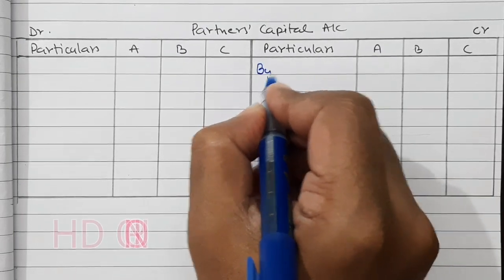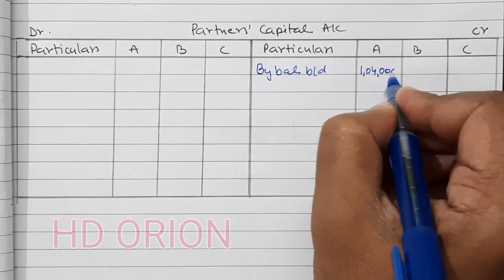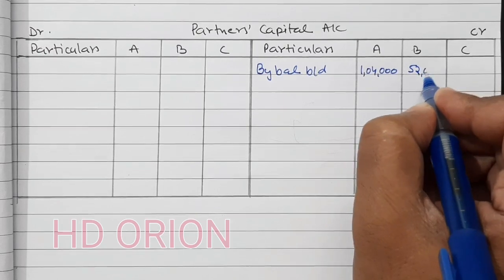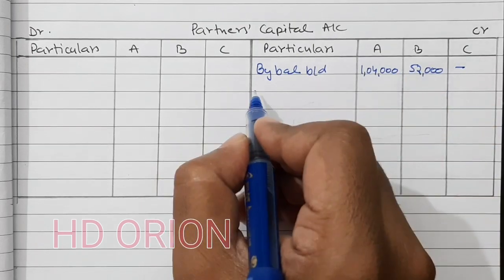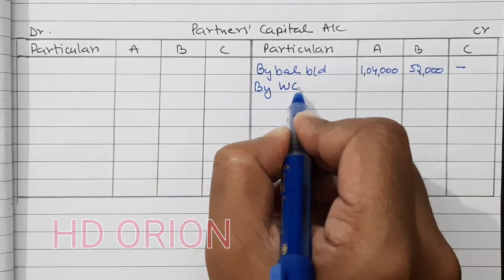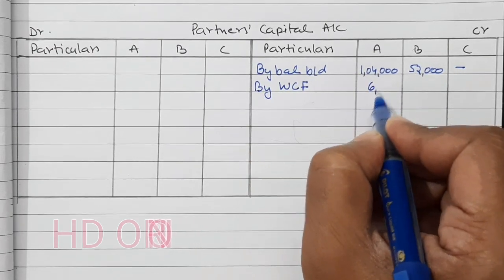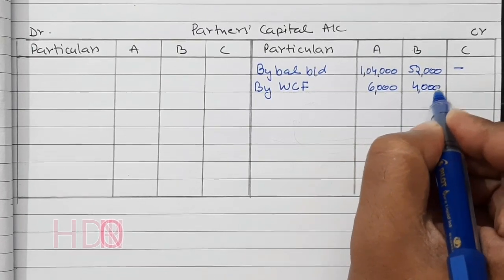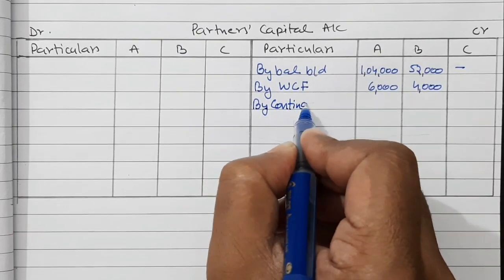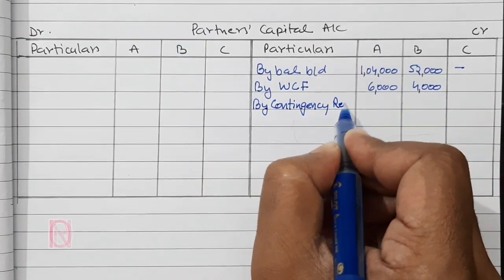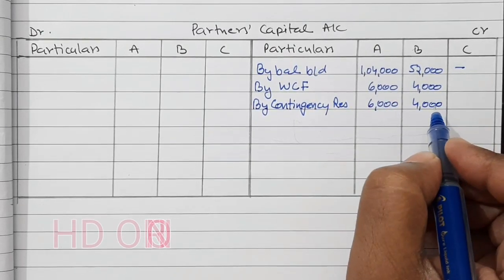So by balance brought down, 1,04,000 and 52,000. Then workman compensation fund will be distributed. So by workman compensation fund 10,000 in old ratio, so 6,000 and 4,000. Then contingency reserve, again 10,000 in old ratio, that is 6,000 and 4,000.